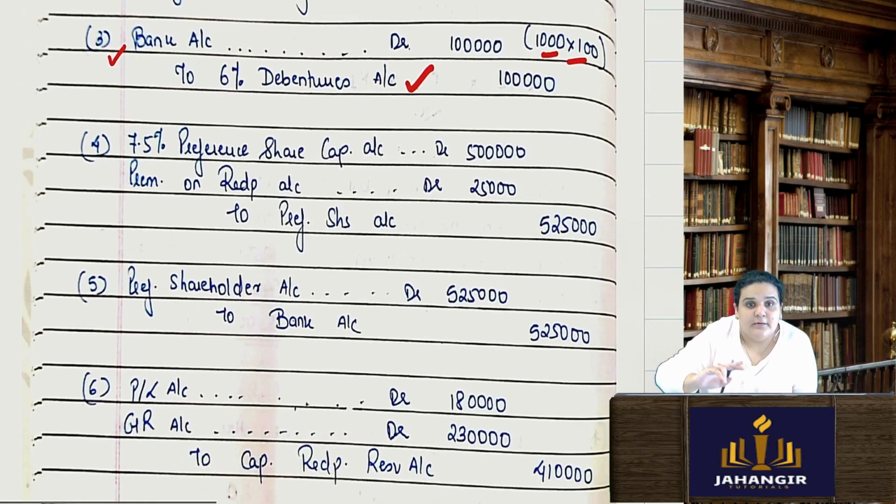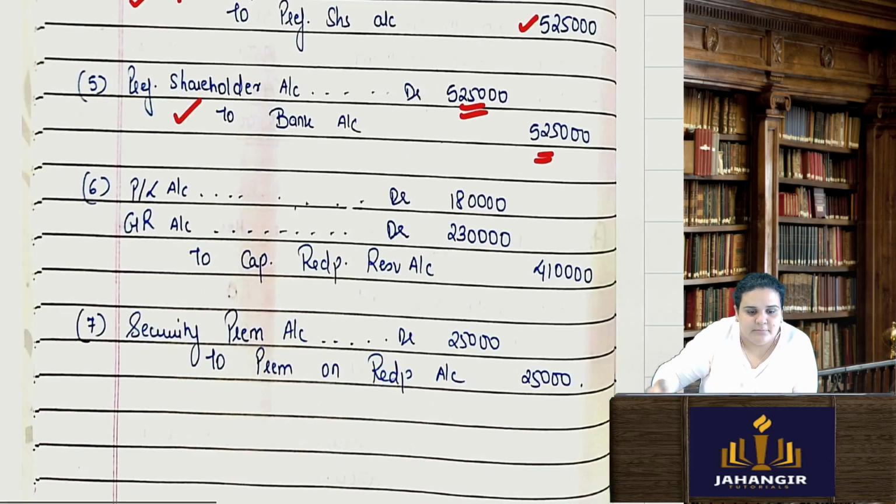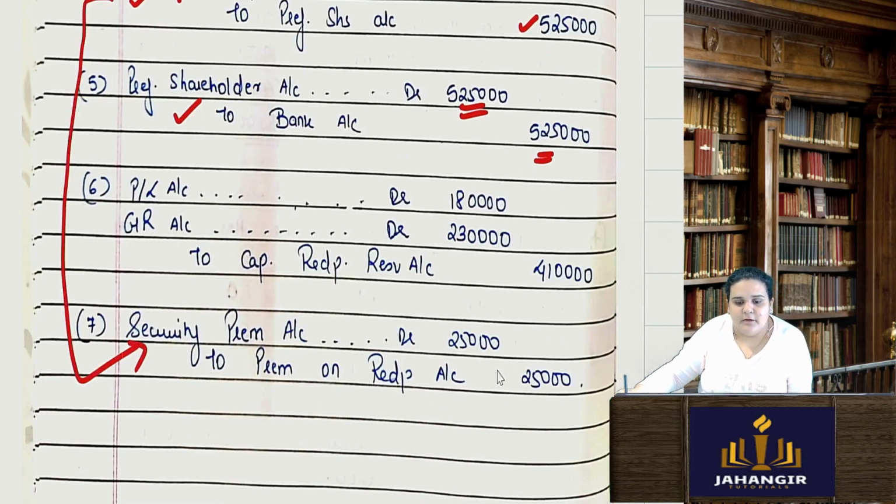Now coming to the redemption of preference share capital. 7.5% preference share capital account debit 5 lakhs. I am supposed to give them a premium on redemption to preference shareholders through the bank. This premium on redemption I will write off with the help of securities premium account. See this? Securities premium account debit to premium on redemption and then DP transferred to CRR.